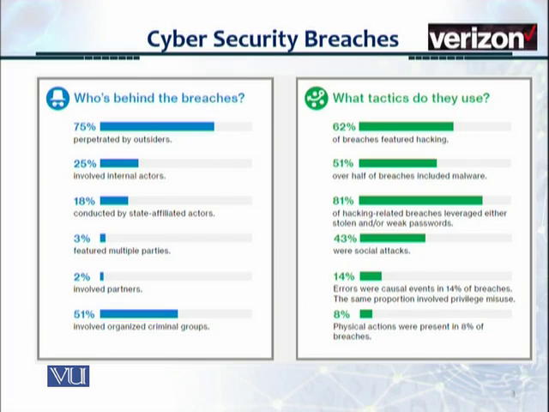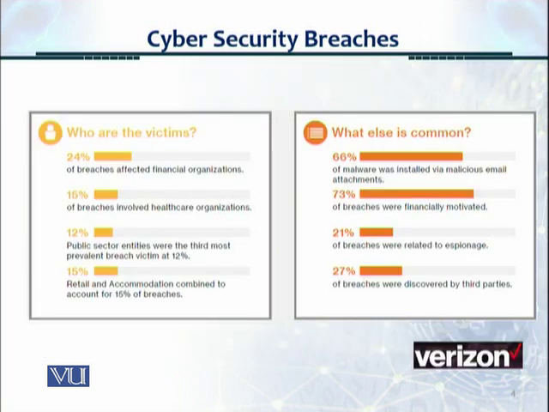And what tactics do they normally use? 62% of breaches are hacking, and about 51%, or over half of the breaches, include malware. So in this slide, we see from the Verizon report who the victims are. Who is actually attacked? 24% of the breaches affected financial organizations, and about 15% of breaches involved healthcare from all around the world. And what else is common? 66% of malware was installed via malicious email attachments. So that's very shocking and surprising. And 73% of breaches were financially motivated.